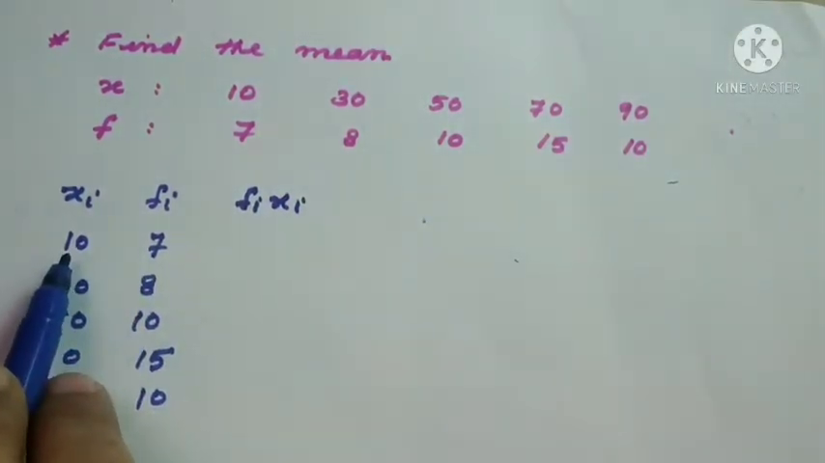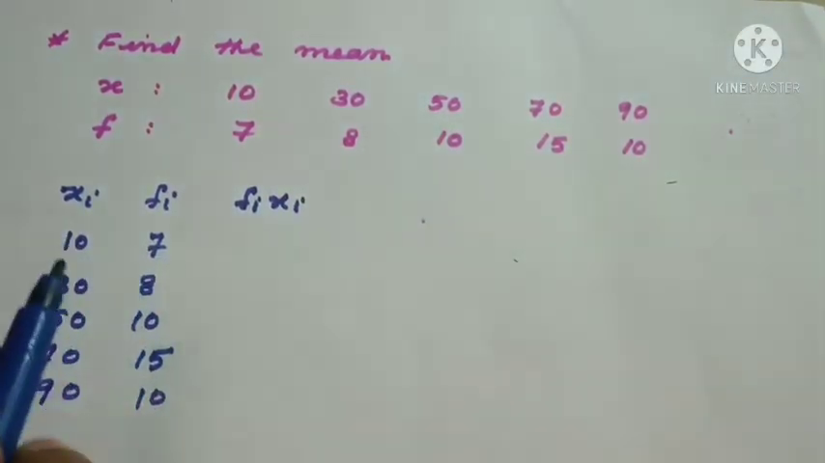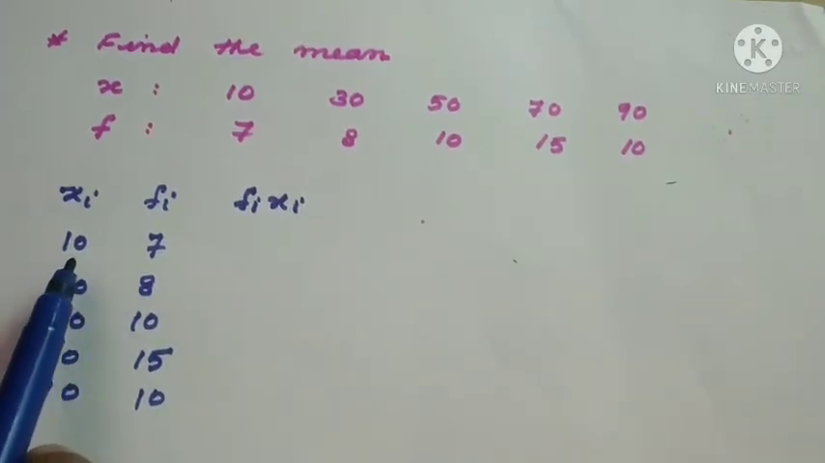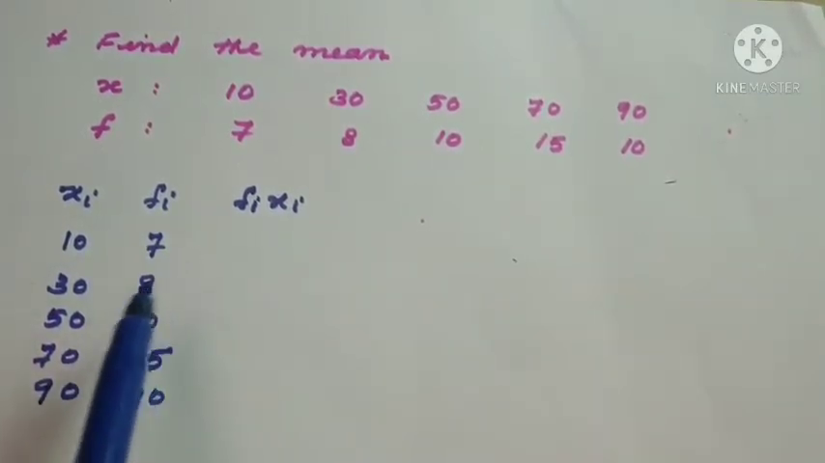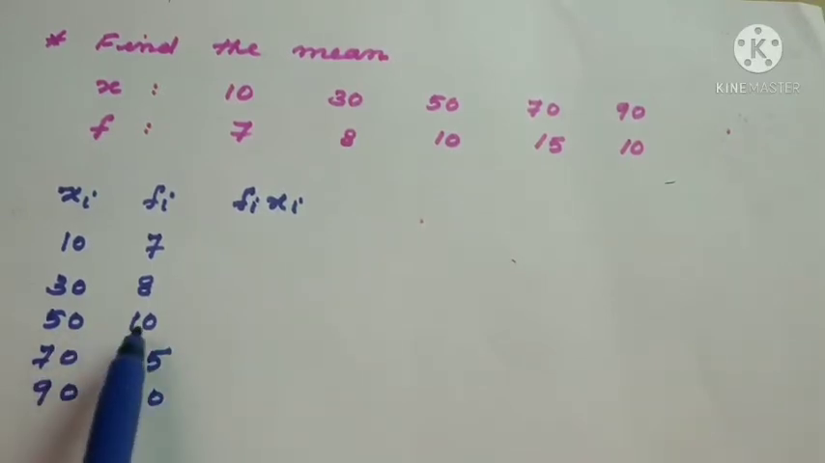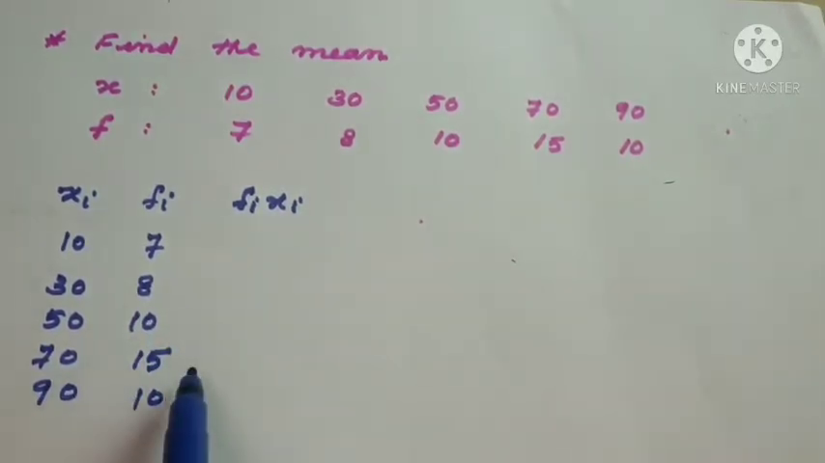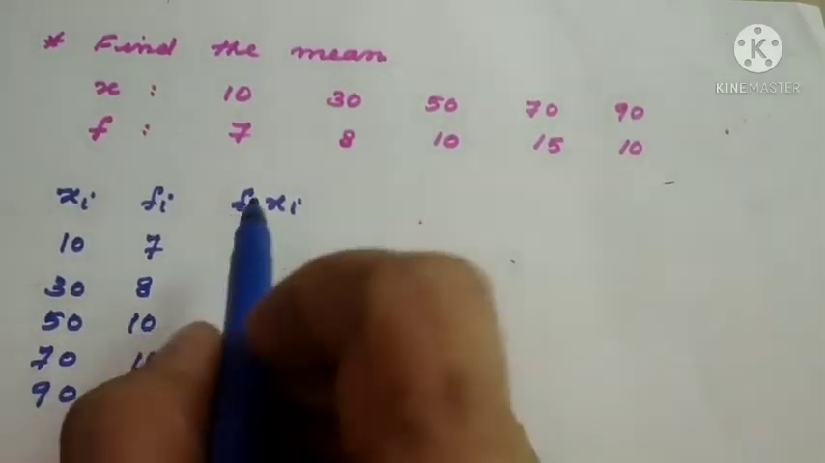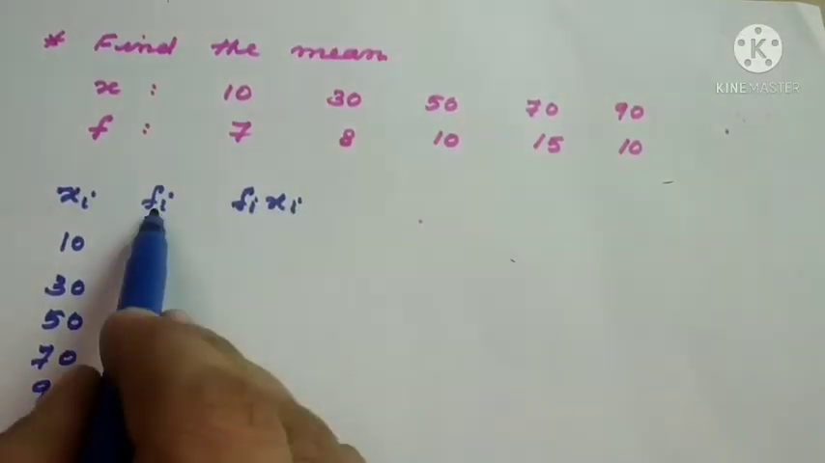What is the meaning of this? The observation 10 is repeated 7 times. Next, 30 is recorded 8 times. Again, 50 is recorded 10 times. 70 is recorded 15 times. Now 90 is recorded 10 times. So what we should do is fi into xi, multiplication.